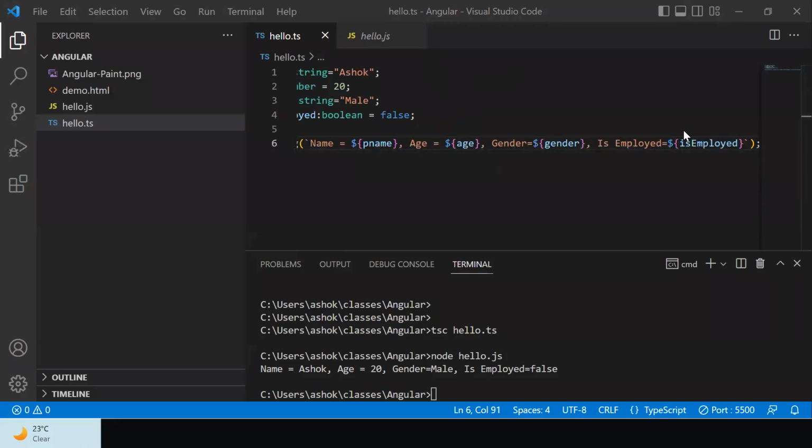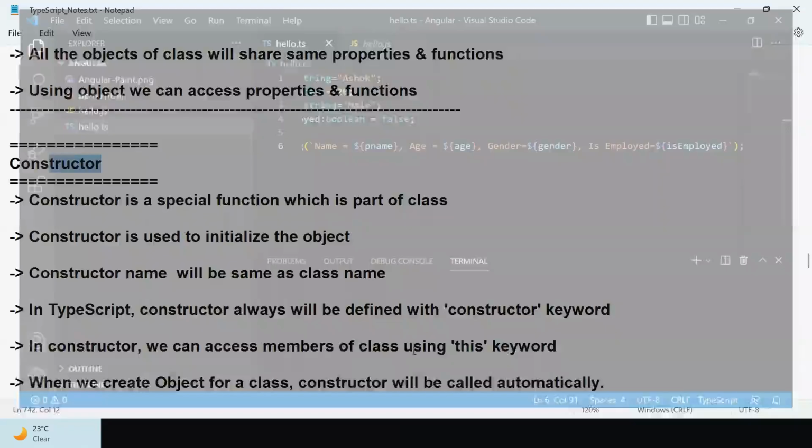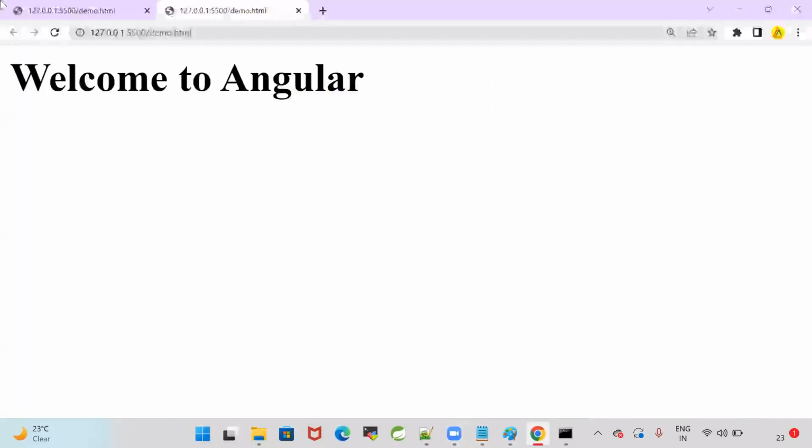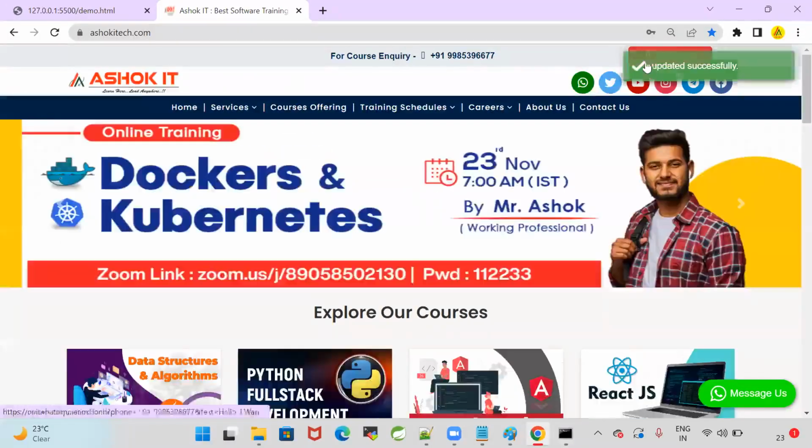Good, fine. Notes is already uploaded, guys. Let me re-upload the notes in our website, so that you guys can download and you can practice. Please practice TypeScript programs with the VS Code IDE. Please practice variables also in TypeScript.